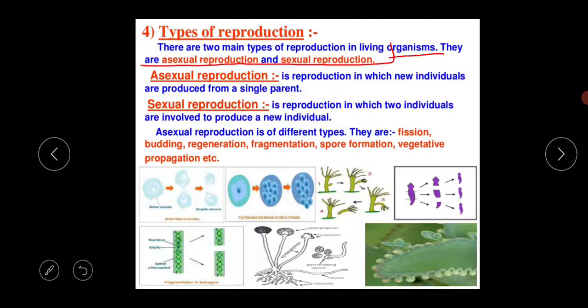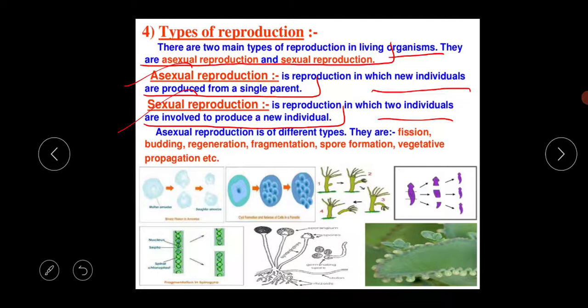Okay, so what is the basic definition of asexual reproduction? This is one kind of reproduction in which new individuals are produced from a single parent. Next thing is sexual reproduction. This is the reproduction in which two individuals are involved to produce the new individual. This is the basic difference between the sexual and asexual.